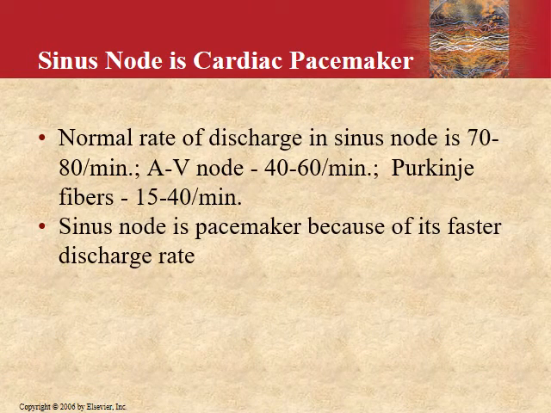So why is the SA node the cardiac pacemaker? Now you must know the answer. The normal rate of discharge in the SA node is about 70 to 80 beats per minute, for the AV node it is about 40 to 60 beats per minute, and for Purkinje it is about 15 to 40 beats per minute. Since it has the highest rate of discharge, of course it becomes the pacemaker of the heart.